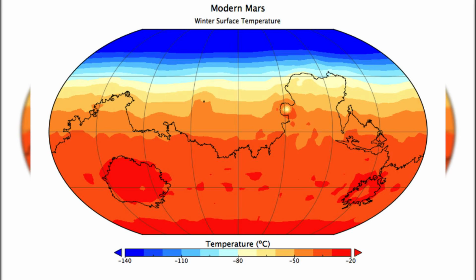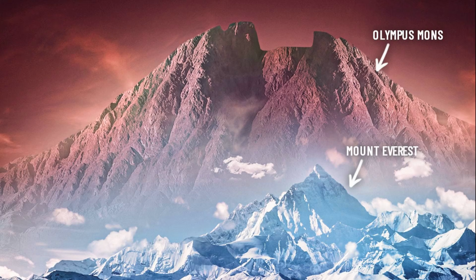What we observe on Mars today is a frozen record of its past, where ancient geological features have been preserved for billions of years due to the lack of active erosion processes like those on Earth, and these features provide direct evidence of how dramatically the planet has changed. One of the most striking aspects of Mars is its enormous volcanic structures, dominated by Olympus Mons, the largest volcano in the entire solar system, rising about 22 kilometers above the surrounding plains. And its immense size is possible because Mars lacks plate tectonics, meaning the crust does not move over hotspots as it does on Earth, allowing volcanoes to grow in one location for extremely long periods.